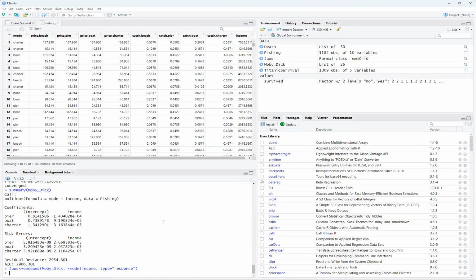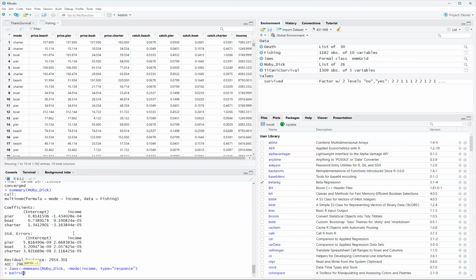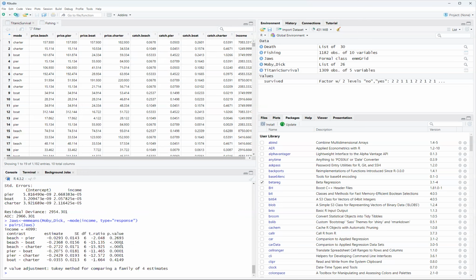So we get JAWS. Now, there's an interesting function here that will do the Tukey test. It's pairs. So it's pretty cool. And then you put in JAWS and see what we get. So we don't have to do the summary or anything like that.